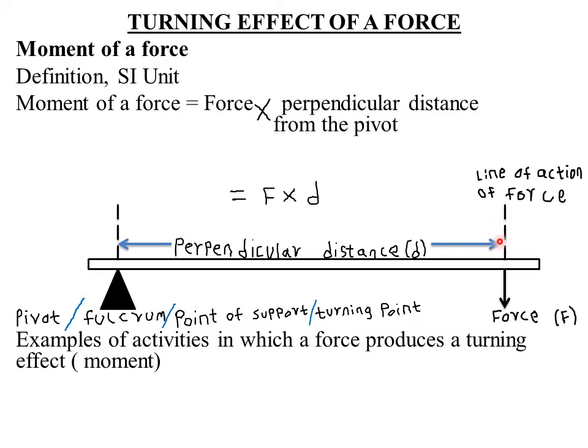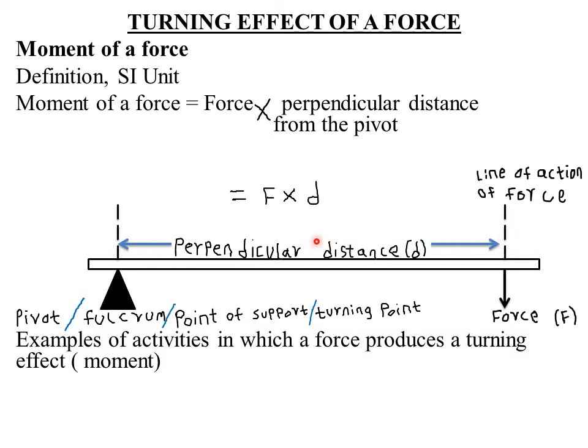Then the perpendicular distance, you measure the distance from the pivot to the line of action of the force, that is what we are calling the perpendicular distance, which we are representing by small d. So we are saying that moment is the product of the force applied and the perpendicular distance from the pivot to the line of action of the force. This is our force applied, and this is our line of action of the force.